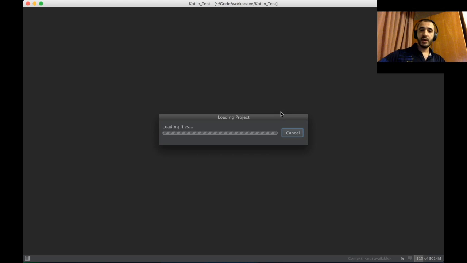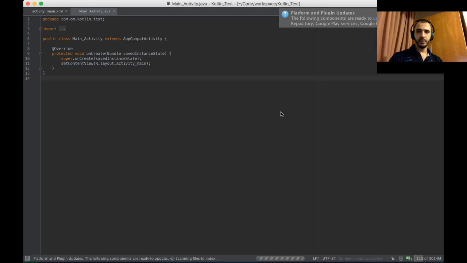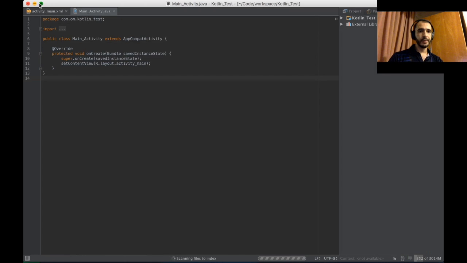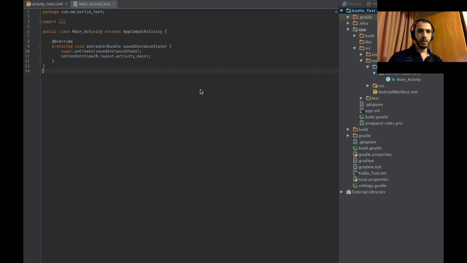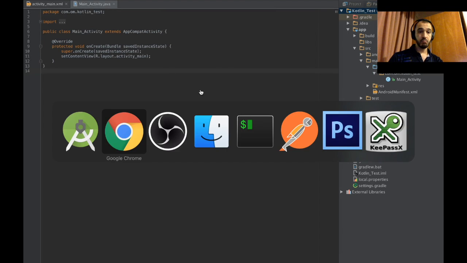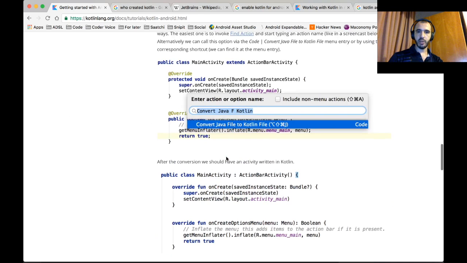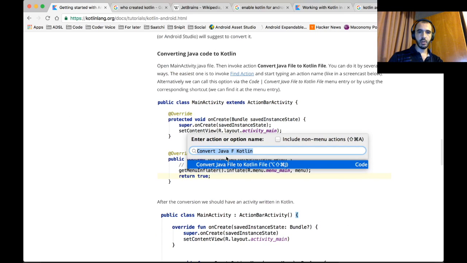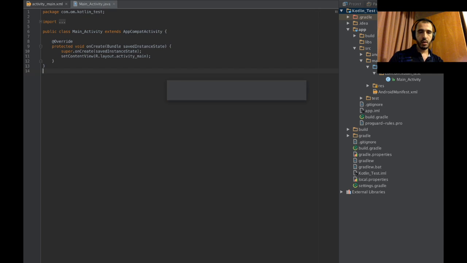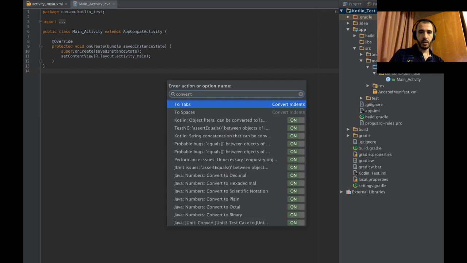We should now have the plugin. Okay, ready to update. Not now. So let's do the same thing we were trying to do a couple of minutes ago. Command Shift A. There we go. Convert. It's starting up. Okay.